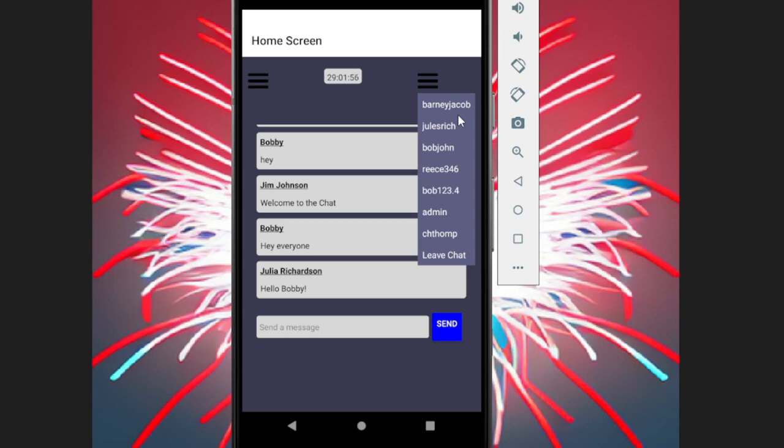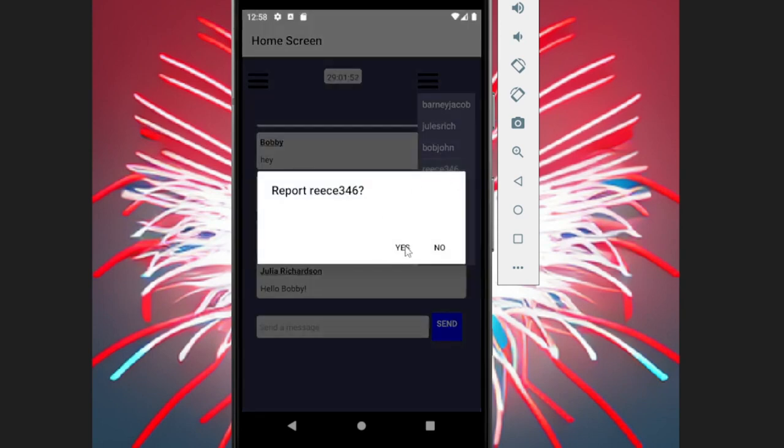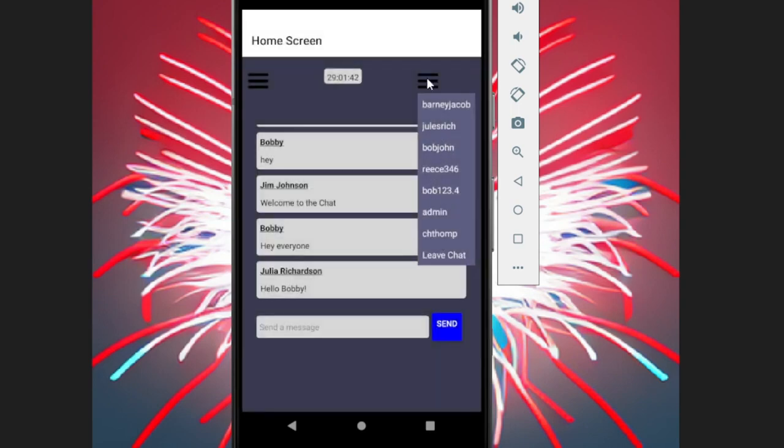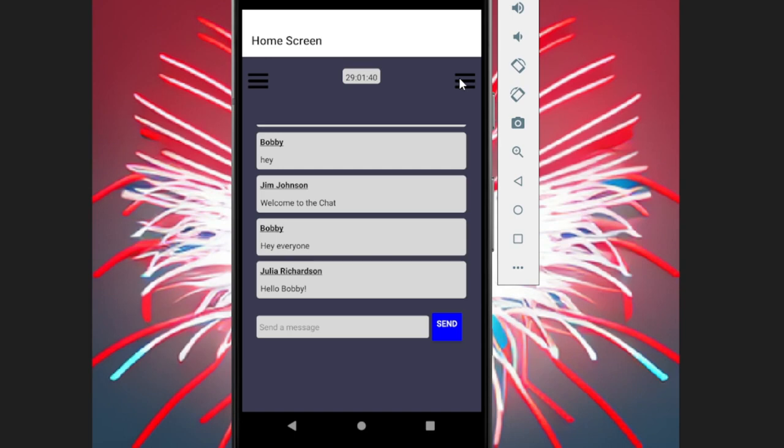Let's say that he wanted to report Reese346 for language that is not necessary or different things in the chat that's not meeting our rules. So they could easily report this user. This user is now reported. It will go to the database form. Admins look at that and will ban accordingly.